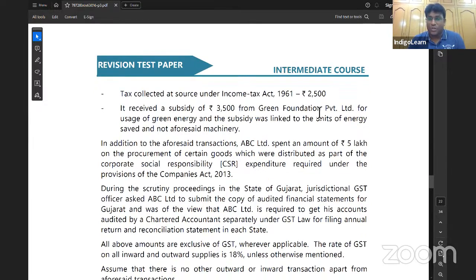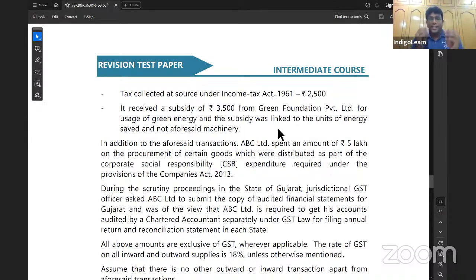TCS under income tax 2,500, that is not included in the value of supply because TCS is only an interim levy which is not having the character of tax. Next point. It received a subsidy of 3,500 from Green Foundation Private Limited. Let's recall subsidy concept. As per section 15(2)(e), any subsidy linked to the price shall be included in the value of supply except subsidy from central government or state government.